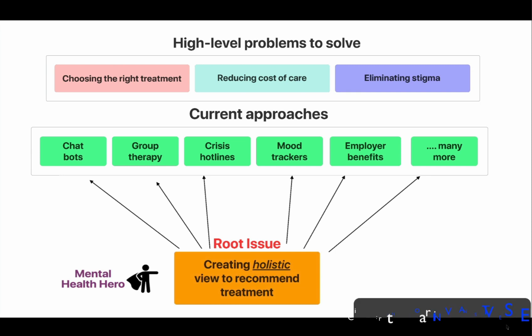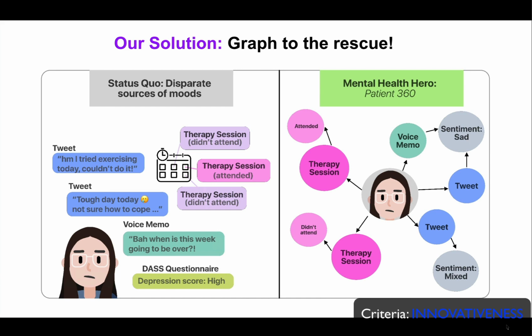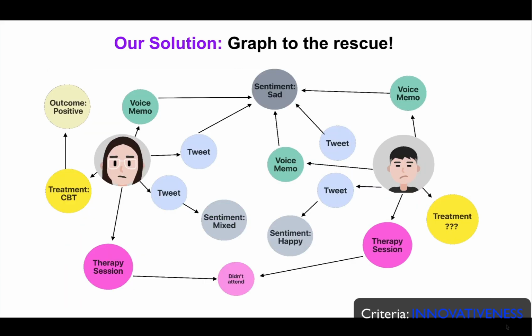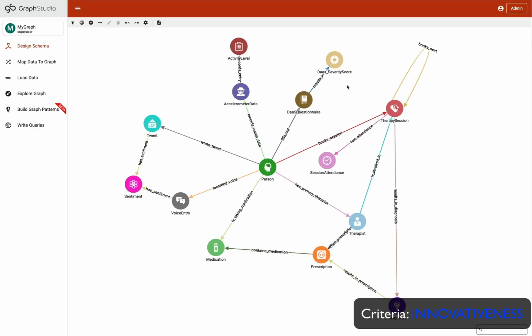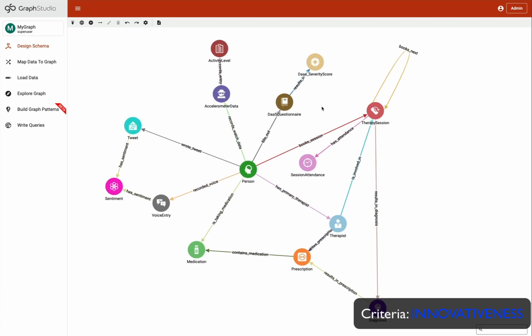We saw this as the perfect application of graph technology to take all factors into account, from the multiple modalities of a person to create a 360 view, and then recommend treatment based on what worked for similar people. So our schema of a patient takes into account traditional approaches like depression questionnaires, but also social media activity, journal entries, and therapy sessions. Now, we added nodes for factors like sentiment and session attendance, which we're using to calculate similarity scores for patients.